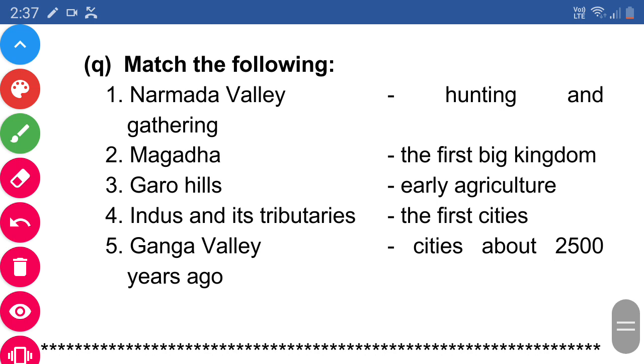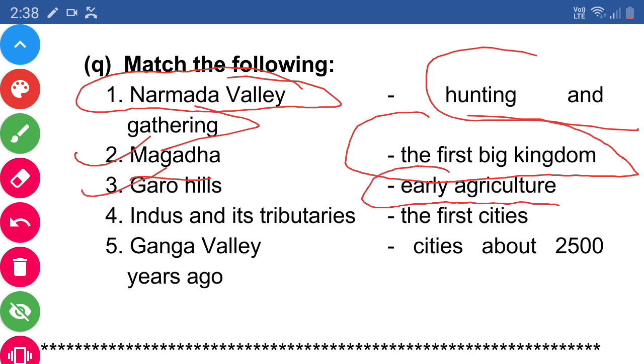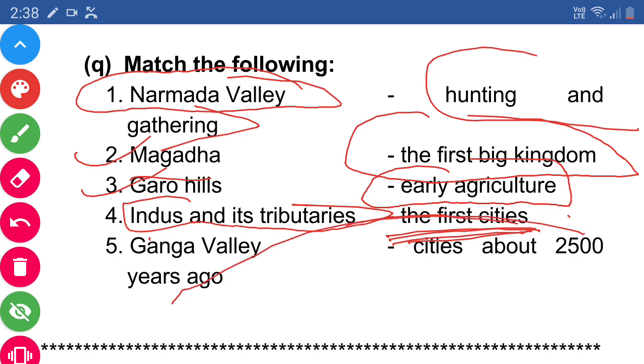Now match the following. First is Narmada Valley. You will match it with hunting and gathering. Two is Magadha. Magadha was the first big kingdom. Garo Hills. You will match Garo Hills with early agriculture. Indus and its tributaries. The first cities, as we have read in the question answers also, Indus and its tributaries were the first cities.